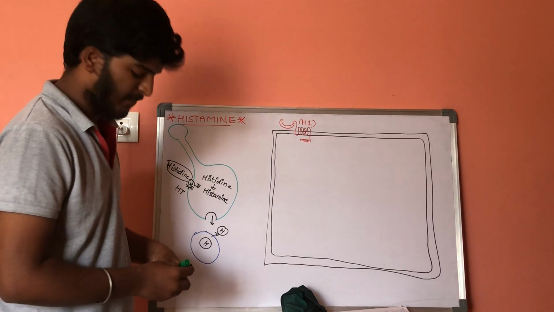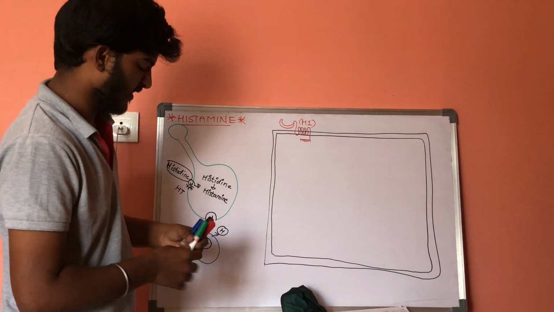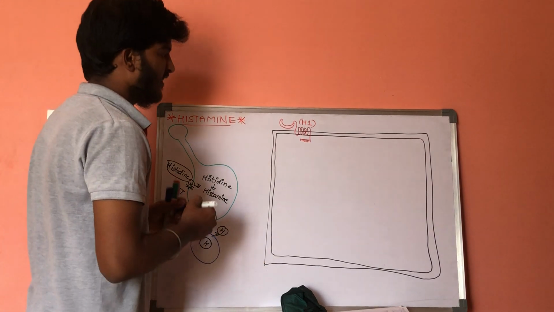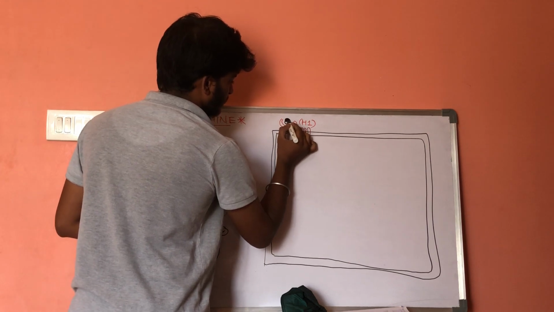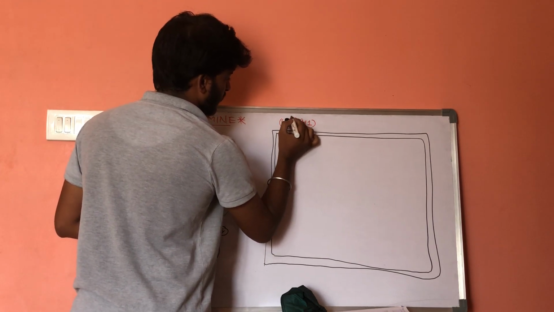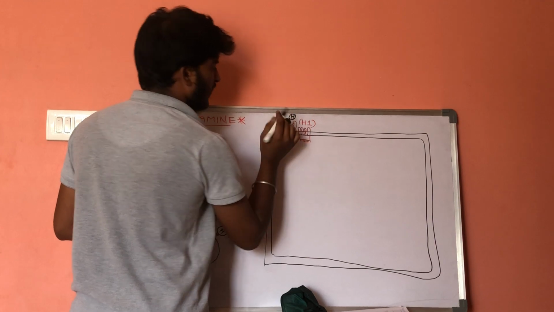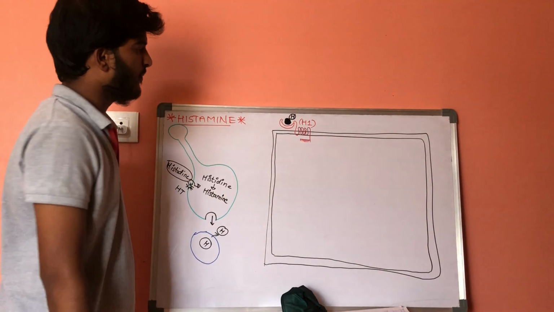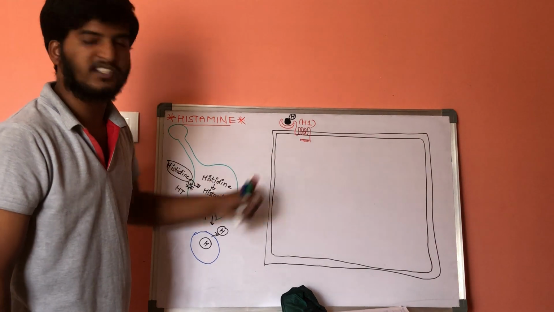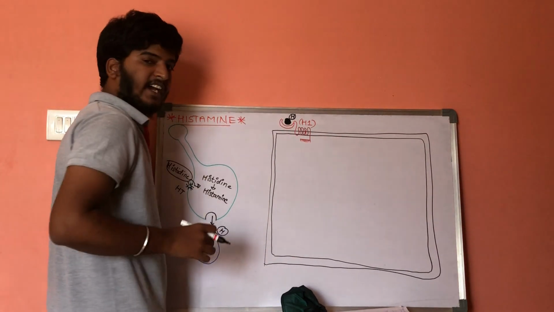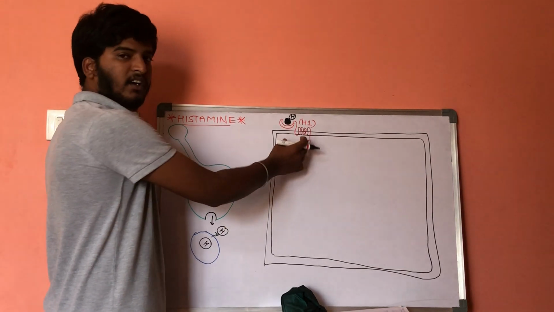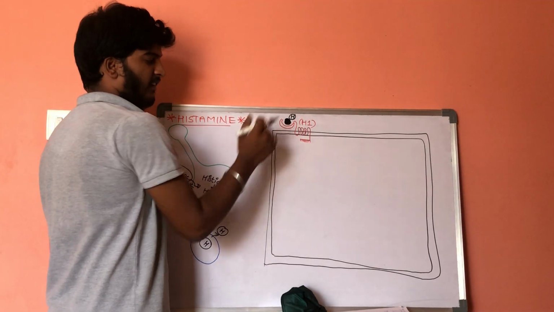On this H1 receptor, let us consider histamine is attached. Because of the attachment of histamine, an intracellular signal will get activated. When histamine is attached, the integral part of this receptor will get activated.